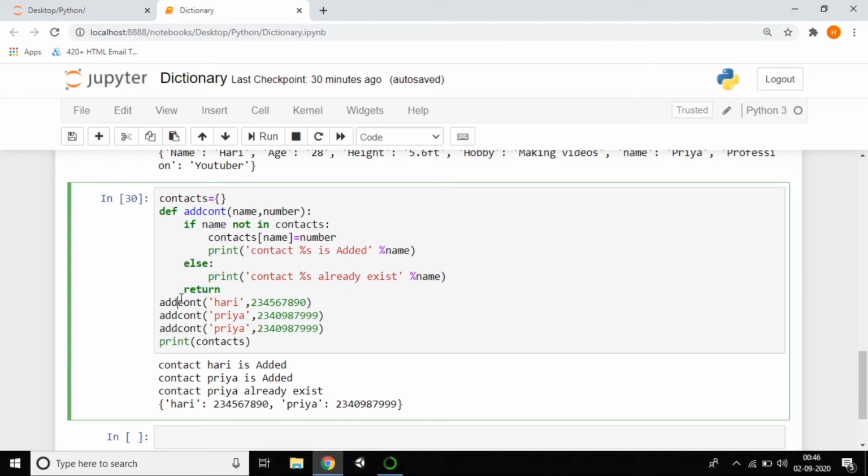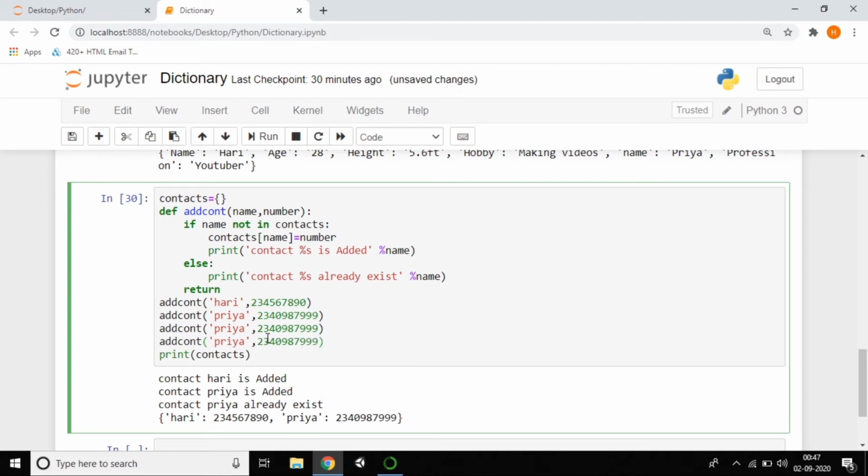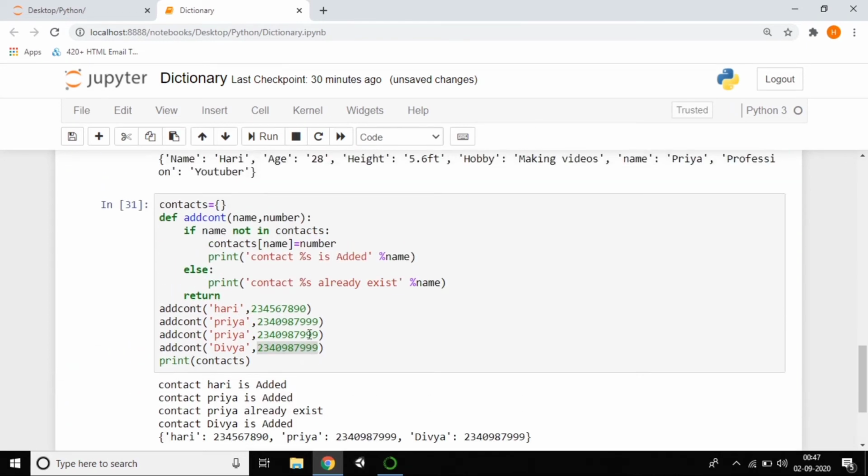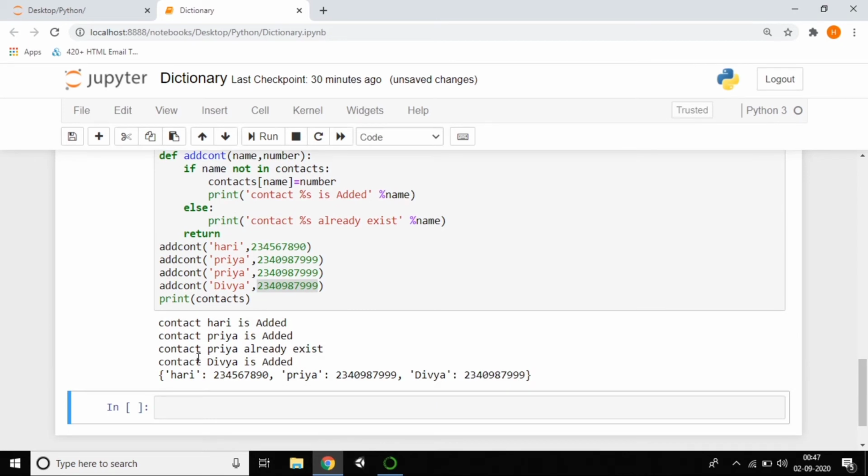So I pass the parameters I have, and I'm getting that the contact already exists. If not, I'm getting a new contact. So I'll copy and print another one, called Divya. You can see that the number is the same, and how it works. We see Divya is added.